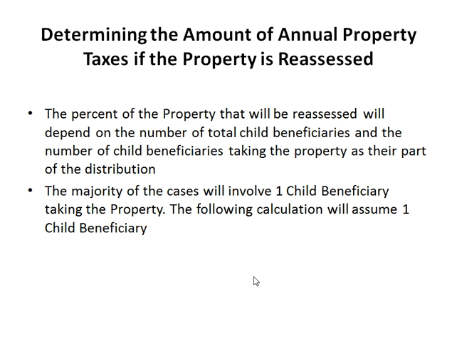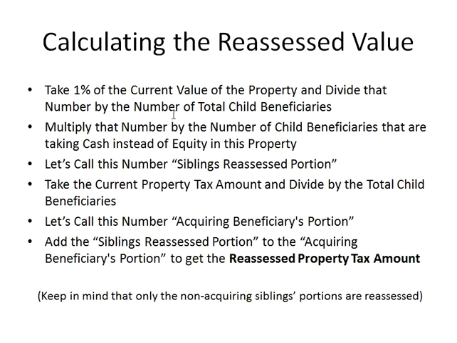So determining the amount of annual property taxes if the property is reassessed. The percent of the property that will be reassessed will depend on the number of total child beneficiaries and the number of child beneficiaries taking the property as their part of the distribution. The majority of the cases will involve one child beneficiary taking the property, and so the following calculation is going to be using one child beneficiary taking the property. So what we're going to do is take 1% of the current value of the property.